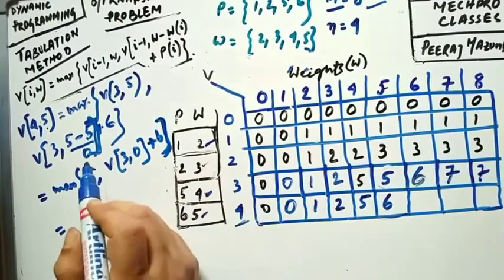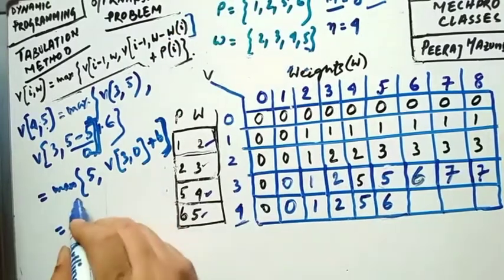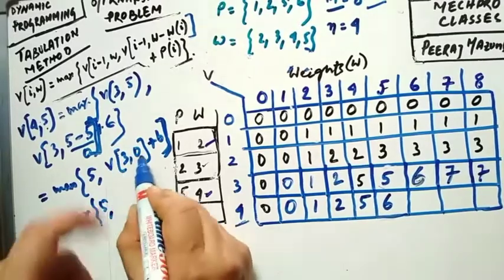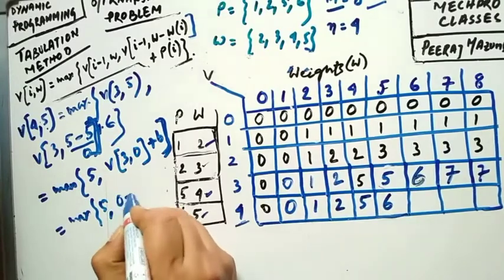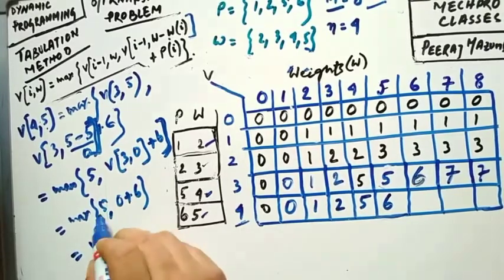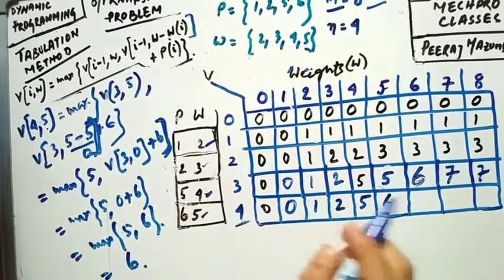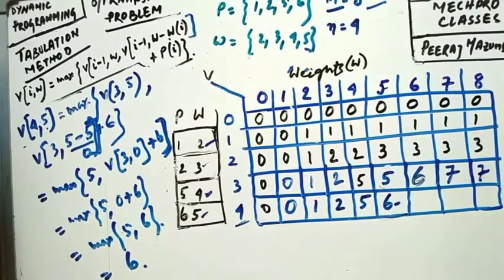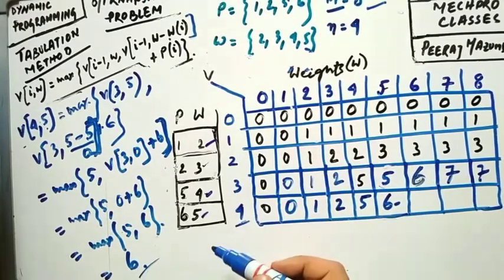Okay, so you can write, this was a bracket, so I can write maximum of 5 comma v of 3 comma 0, 3 comma 0, that is 0 as well, 0 plus 6. I can write. Now it is clear. So maximum of 5 comma 6 as well, so it will be 6 as well. So v of 4 comma 5, that is 4 comma 5, 6. Look, we calculate in two different ways and we are getting the same value, that is the 6 only.